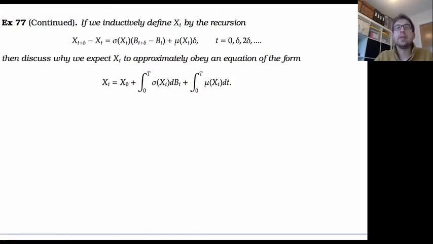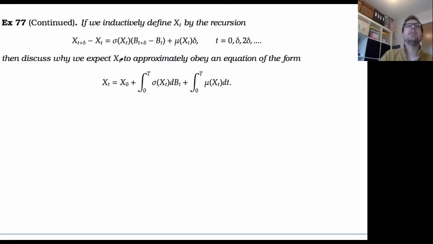So, if we inductively define x of t by the following recursion, where we'll let the next time x of t plus delta be the previous time, plus some small normally distributed noise times some coefficient, plus some small drift term given by the length of time, plus some extra coefficient here, okay?